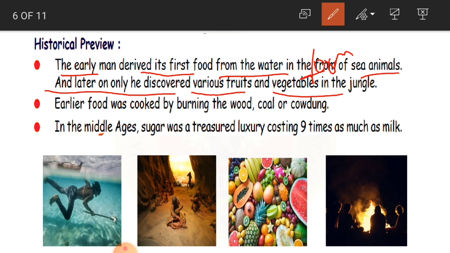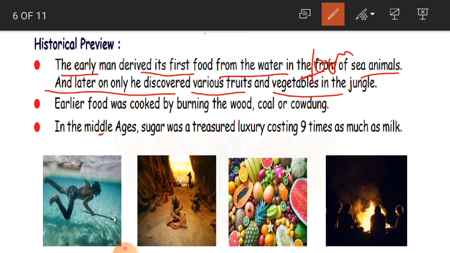So later on, after so many years, first he ate sea animals as food, and after some time, he discovered various fruits and vegetables in the jungle. Jungle is nothing but a forest. Then he came to know that particular parts of the plant, a tree, like roots and stems, all that we can eat in different forms. So he also came to know that parts of the plant can be eaten as food. So they were in the form of fruits and vegetables.